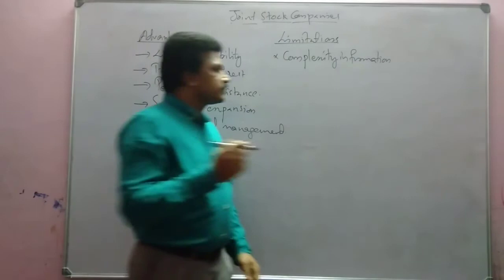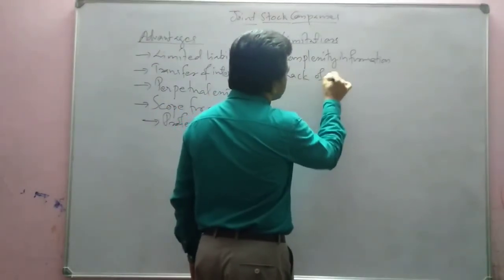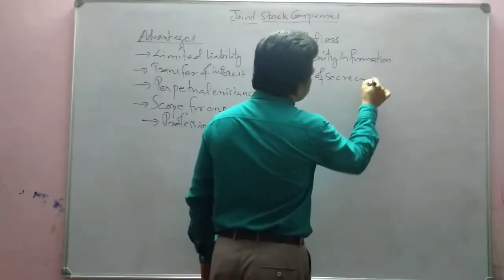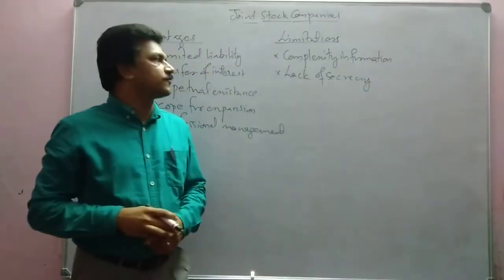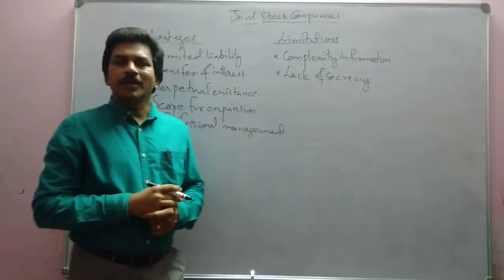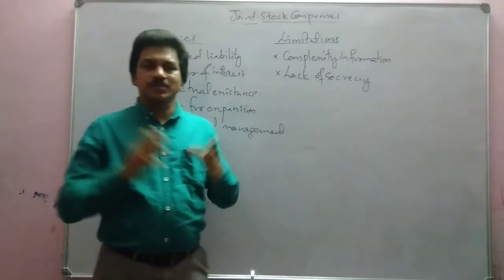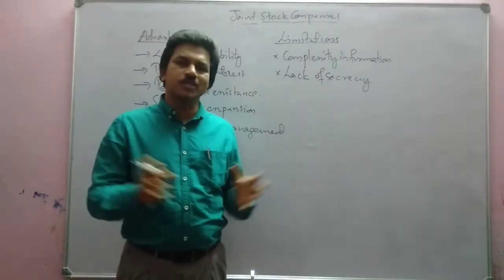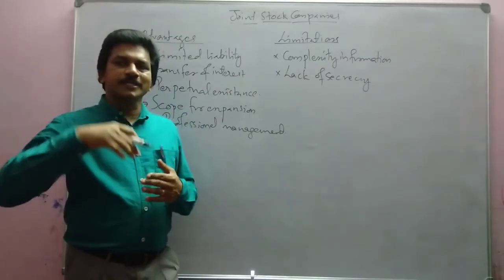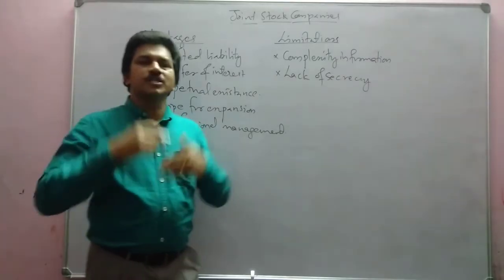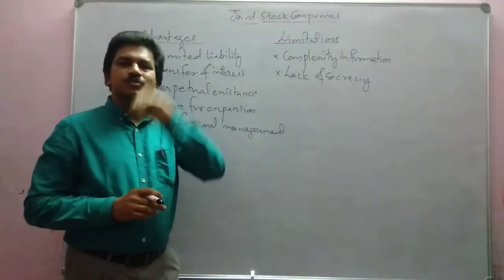The next one, lack of secrecy. There is no secrecy in the business of joint stock company. Why? Because the owners of the company are general public in certain cases. Otherwise also there will be more number of people. So in order to communicate this information to them, they have to communicate all the financial information to the owners.